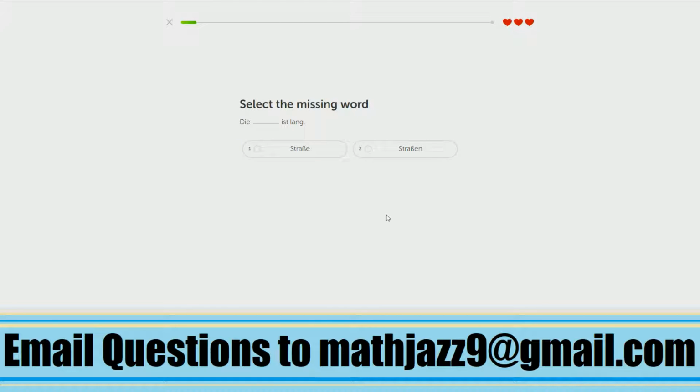Die Straßen, die Straße ist lang. So it's kind of hard to tell between plurals and feminine nouns in the nominative case, because both of them take die as the article. But you can tell by looking at the conjugation of the verb in the sentence. In this case, ist is singular, and it would be sind if it were plural. So die Straße, not die Straßen in this sentence. Straßen is the plural.